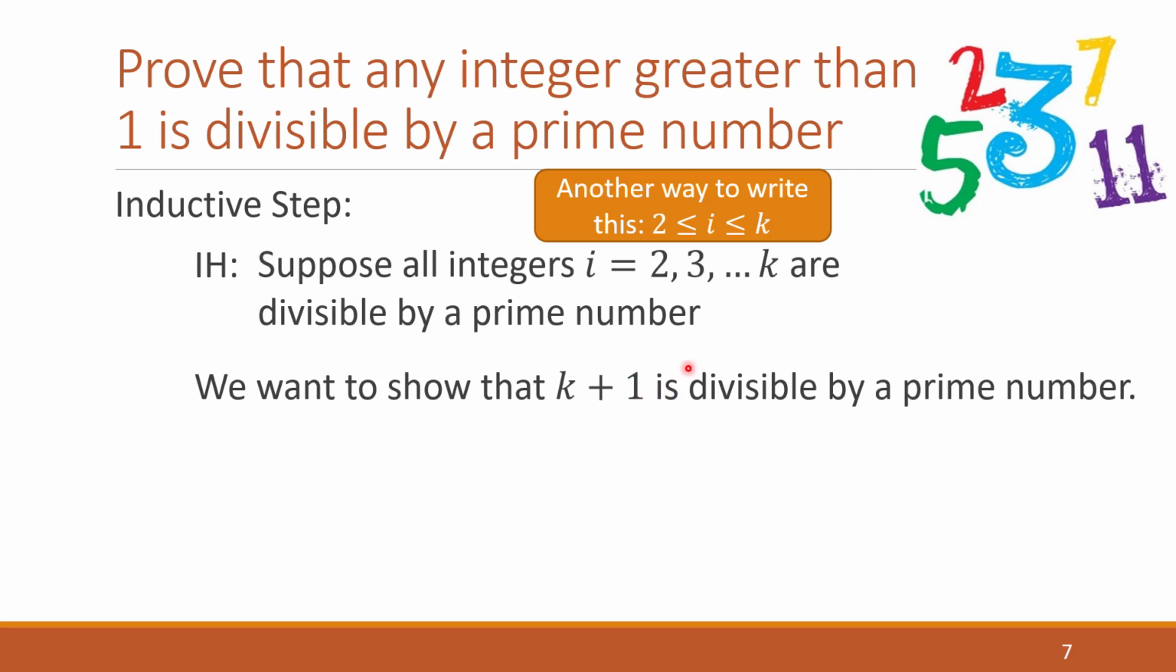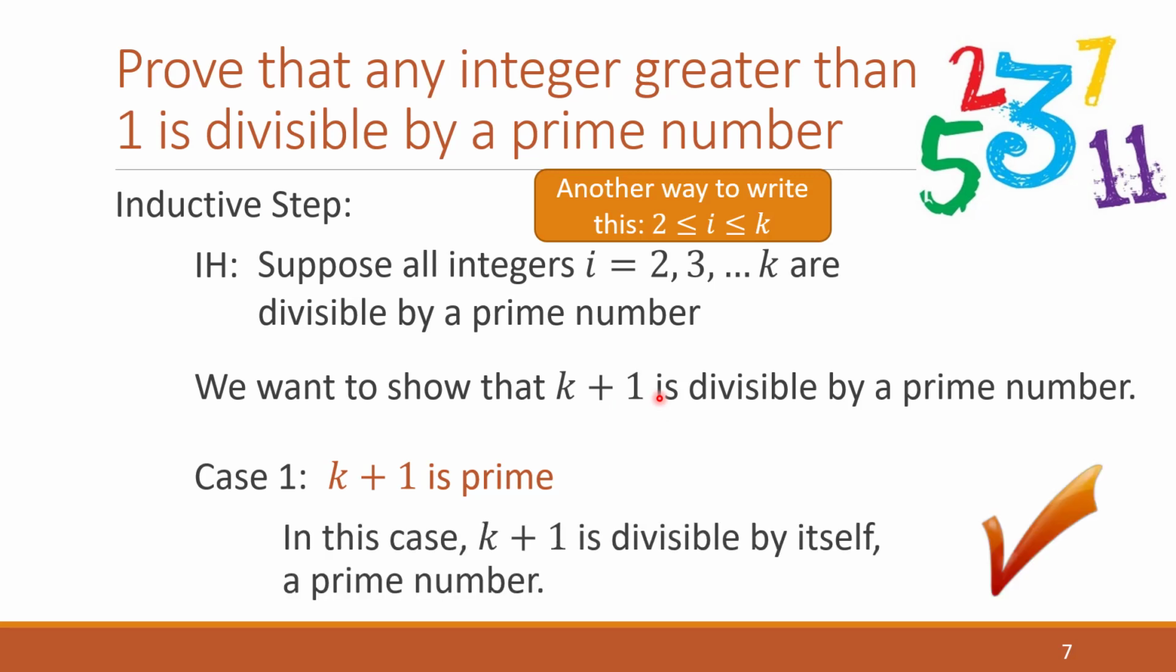Well, case 1, that number k plus 1 could be prime by itself. Right? Maybe that k plus 1 is 11 or 5. Well, then it's a prime number all by itself. And if it's a prime number all by itself, then it's divisible by itself, which is a prime number, and we're good. So 5 is divisible by 5, and 5 is a prime number, and so it's divisible by a prime number. So this is the easy case. If k plus 1 is prime, then we're golden.